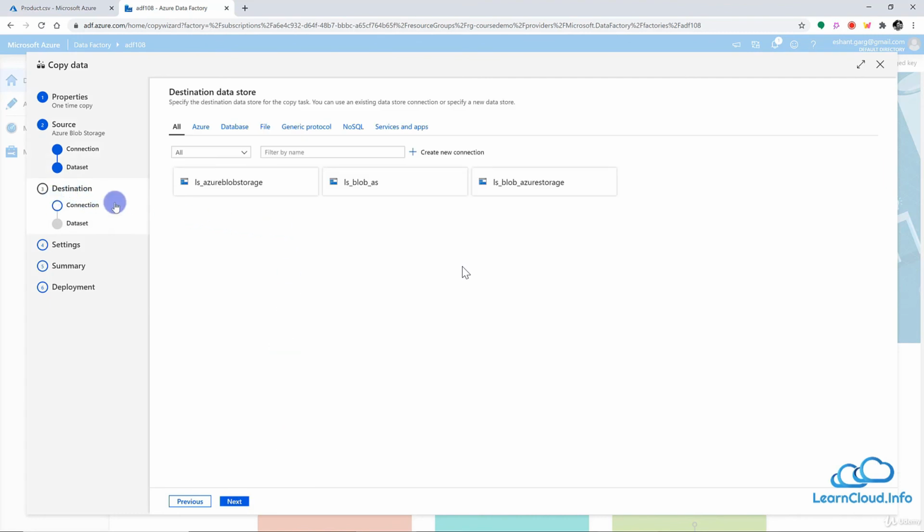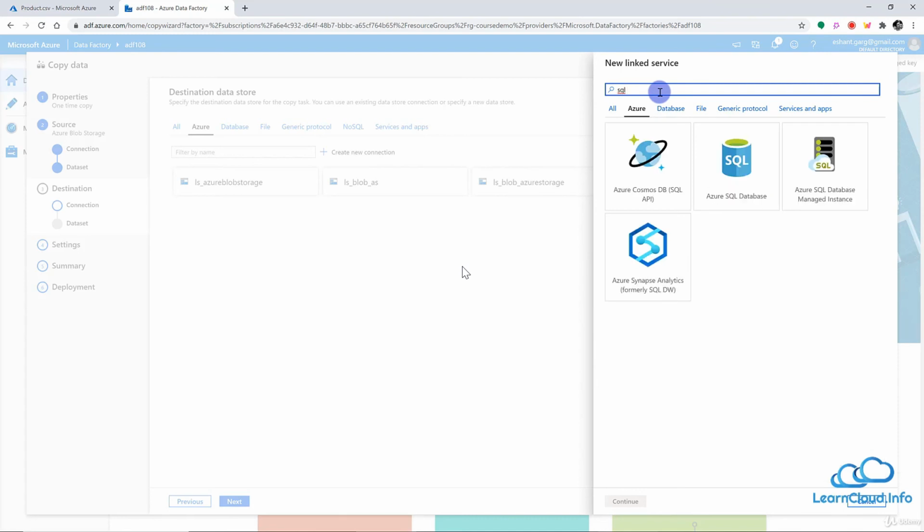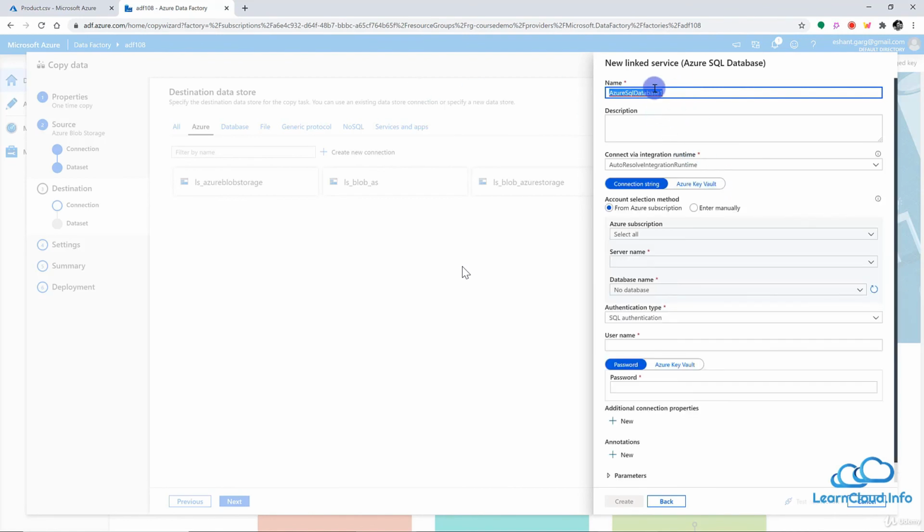Now we have come into the destination section. The source section has been completed. We have defined the linked service, dataset, file format, and everything. Now we have to do the same thing for the destination. So let's once again go to Azure and create a connection here for Azure SQL Database. Let's search for SQL Database here, and we have Azure SQL Database. Let's select this and give a name for the linked service, maybe SQL Database linked service. You can provide a description.